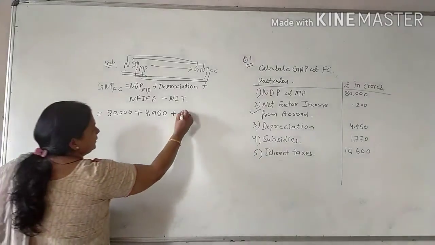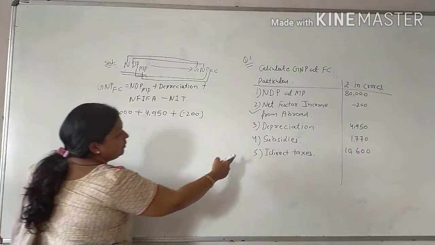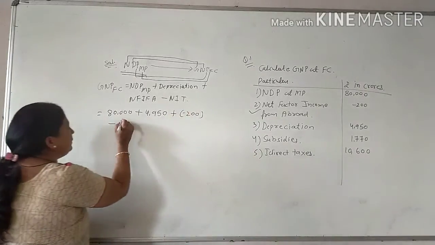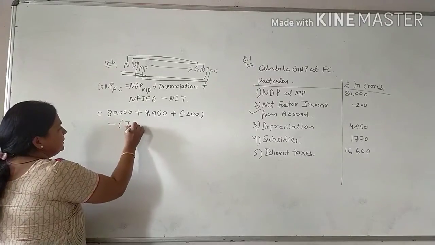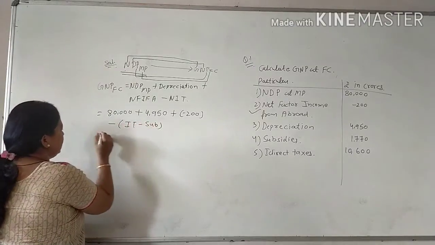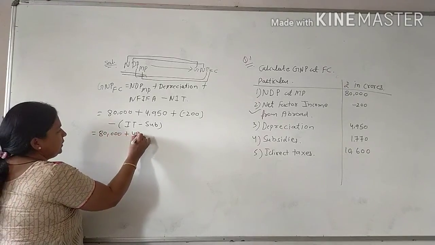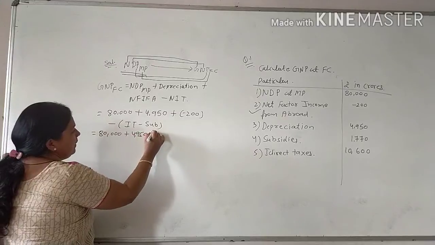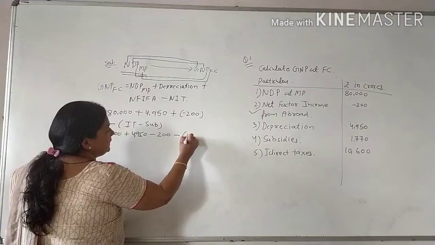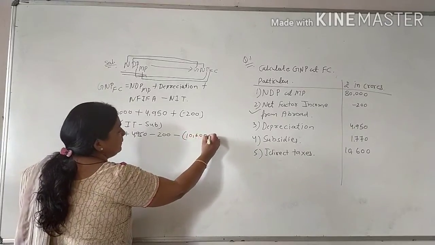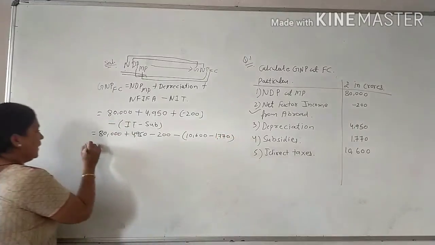NFIFA in minus form. So that is minus 200 and minus NEIT. What do you mean by the NEIT? Indirect taxes minus subsidies. Clear? So now 80,000 plus 4,950 minus 200 minus indirect taxes, given 10,600, minus subsidies 1,770.